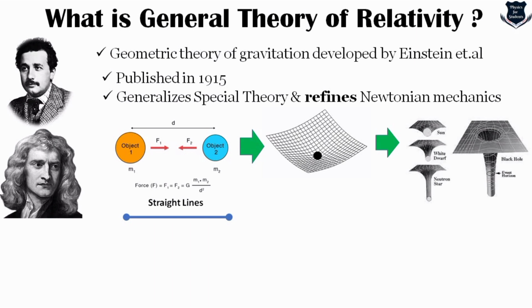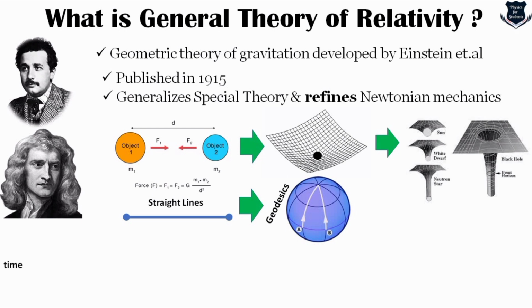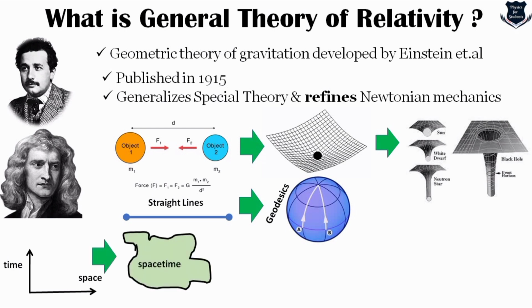In general theory of relativity, straight lines are generalized into geodesics. So what we used to call classically straight lines are now called geodesics. The concept of space and time, which started from the time of Descartes or maybe even prior to that, which Newton and other classical determinism dealt with as something different, has been united into a space-time lump, which was developed in early special theory of relativity and is refined more in general relativity. The entire definition of space-time manifold curvature is described in what is called Einstein's field equation,